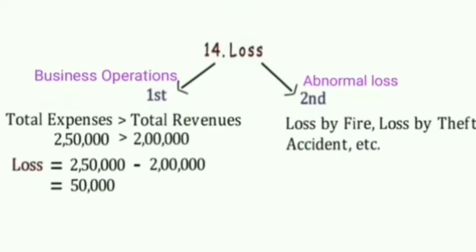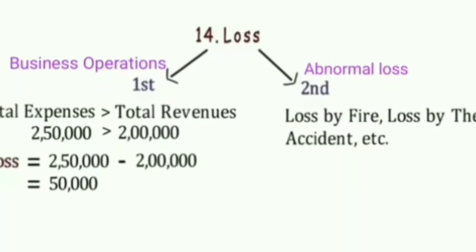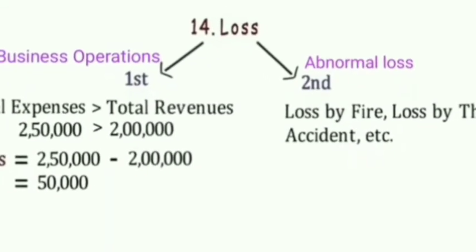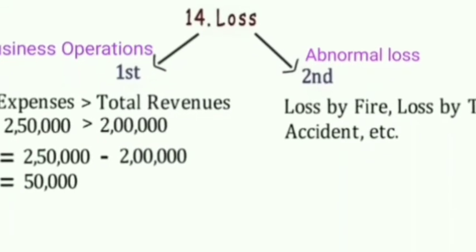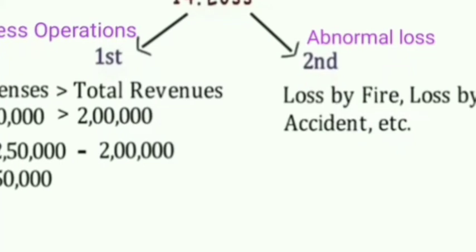Lastly, we have loss, which can be classified into two more types. One is normal loss, that is out of the business operations. When expenses are more than revenue, it is a loss. And the other one is abnormal loss, which is uncertain in nature, as a result of loss by fire or any accident or